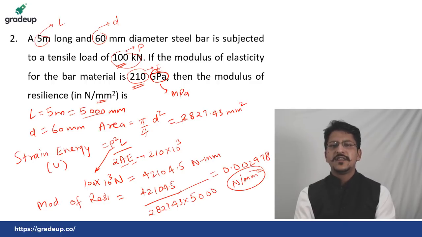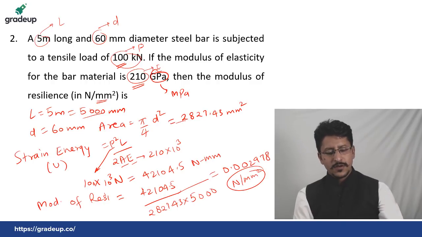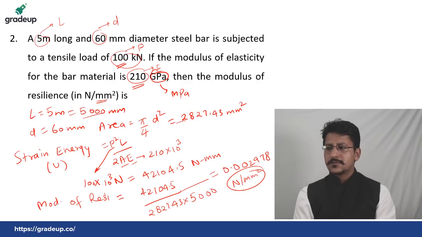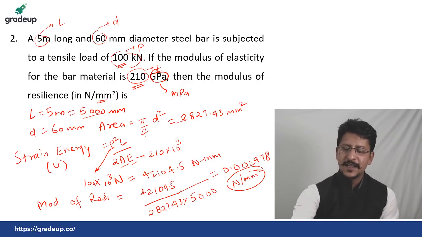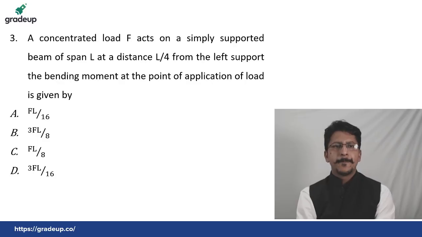Just be clear with the concepts. Now let us see the next question without wasting any time. Let me read it. A concentrated load F acts on a simply supported beam of span L at a distance of L by 4 from the left support. The bending moment at the point of application of load is given by.